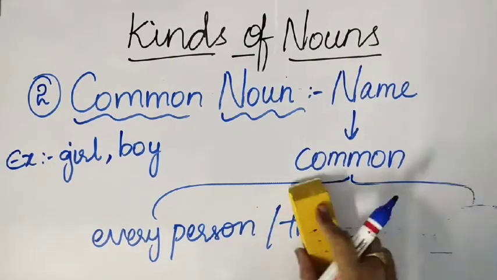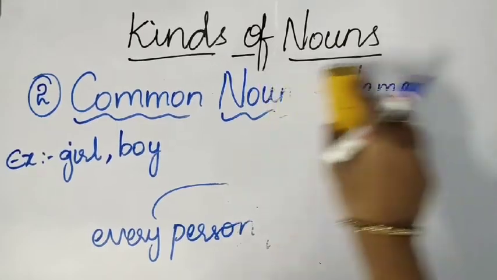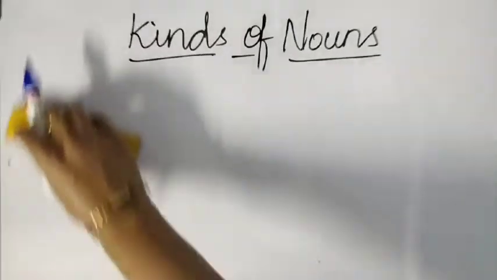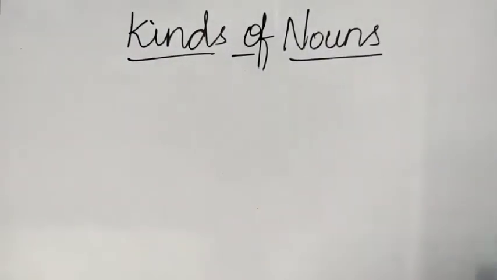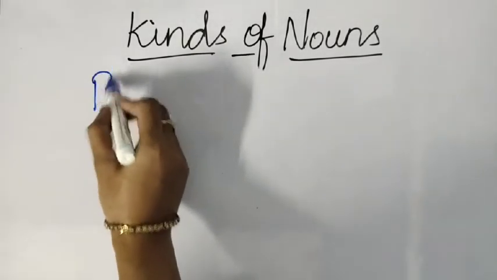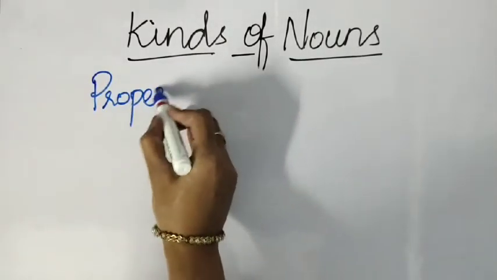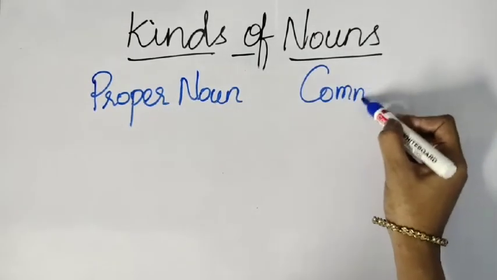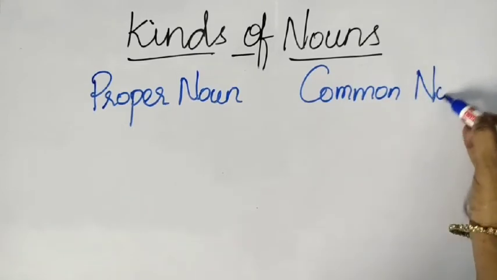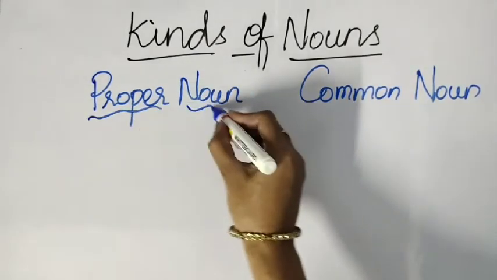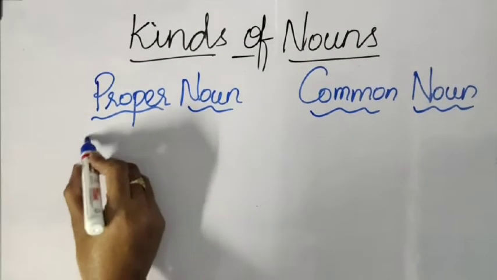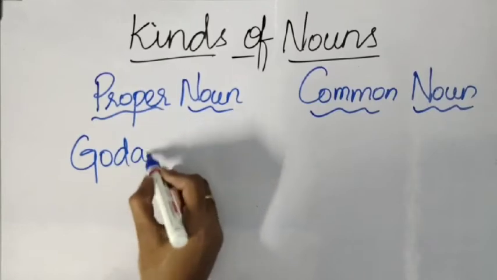Before going to another kind of noun, I want to show you the relation between proper noun and common noun. Let's take a few examples in the form of sentences and understand the difference between proper noun and common noun. Let's take a sentence: Godavari is a river.